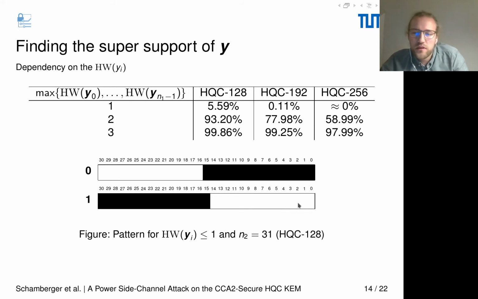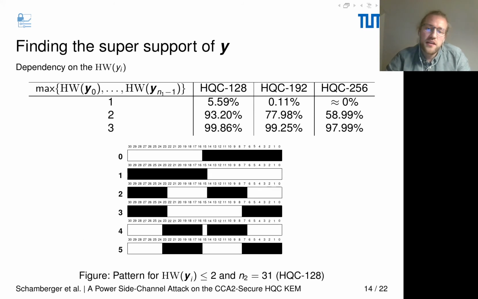If we, for example, would have an error corrected here and an error corrected here, we would know that in the whole repetition code word, there is no 1. If we want to attack a maximum Hamming weight of 2 for the same example, then we would need 4 additional patterns to check.